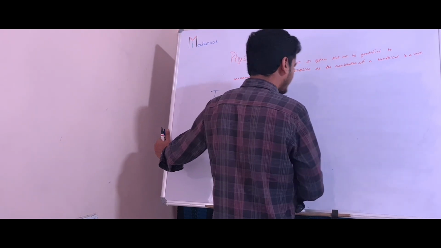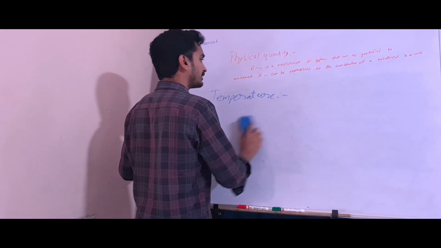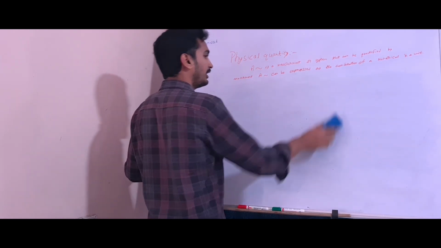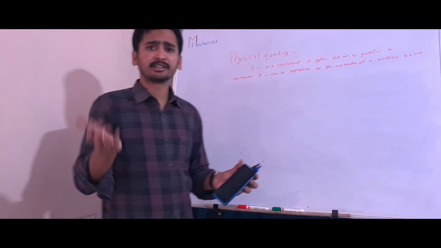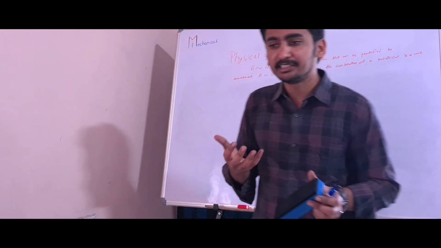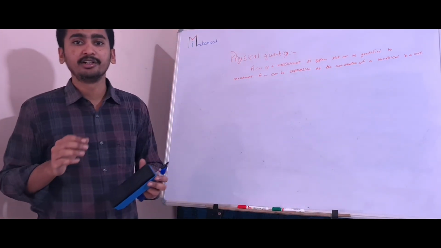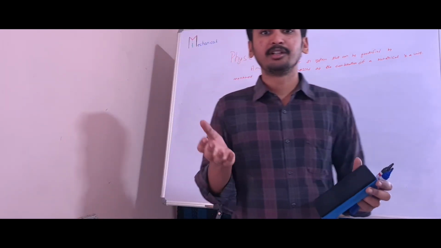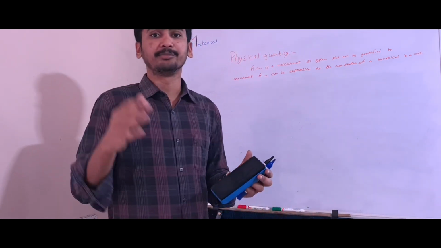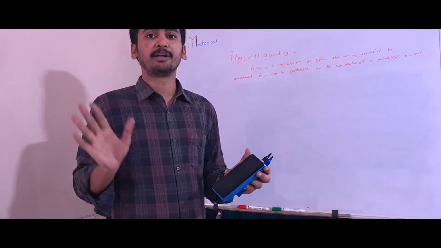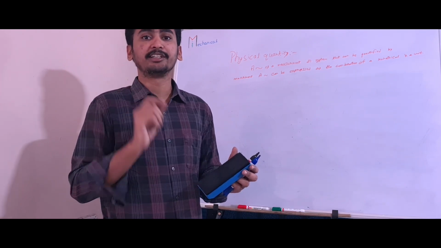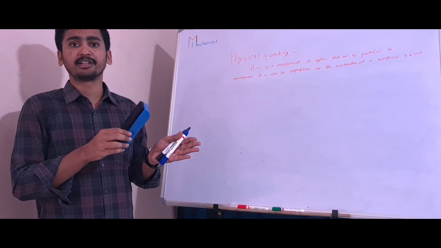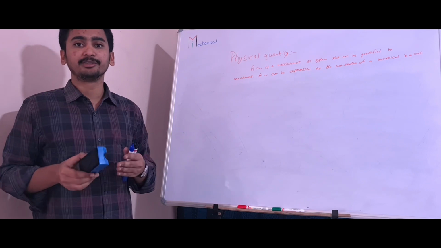Heat, all energies are scalars. Kinetic energy, potential energy, rotational energy, all are scalars only. When it comes to heat and work, what is the definition of each? Heat is how much energy is transferred due to temperature difference. Work is energy transfer due to any difference except temperature difference. So if energy is transferring from one system to another due to temperature, it is heat. If it is due to other things, it is work.